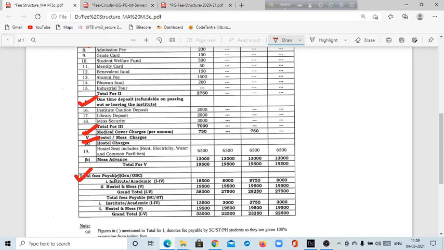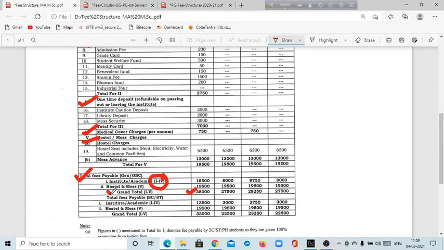So the total fees payable for general and OBC, 1 to IV, if you add this, will be around 38,000.